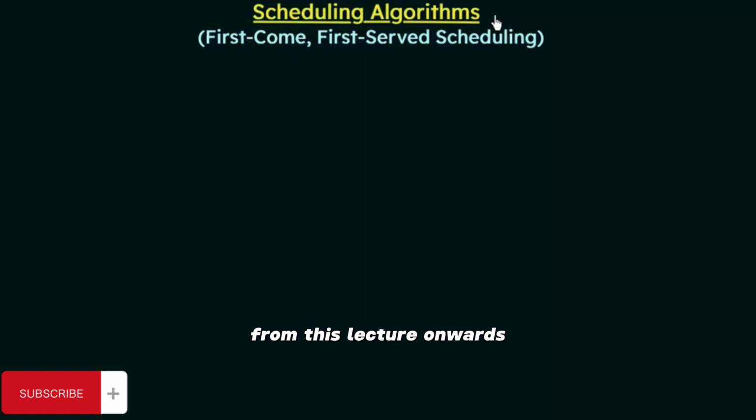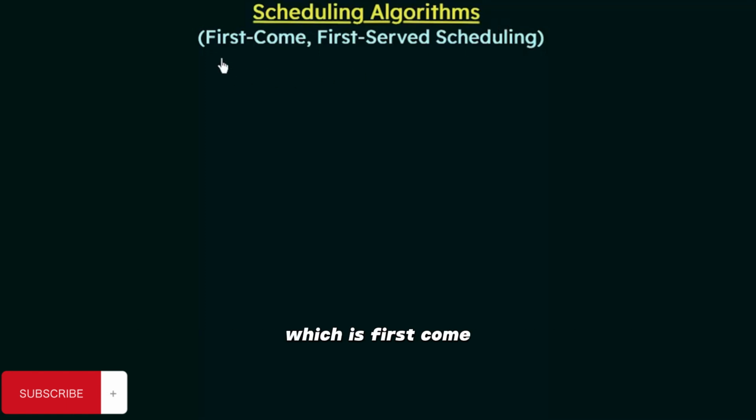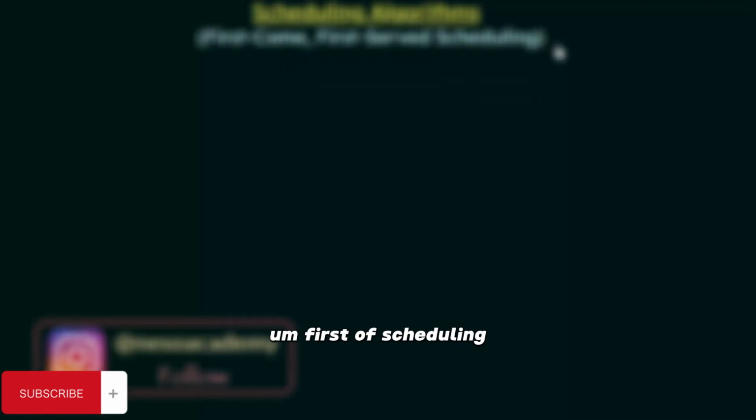From this lecture onwards, we're going to start studying the different scheduling algorithms. So in this lecture, we are going to discuss the first scheduling algorithm, which is first come, first served scheduling. We will see what this scheduling is, how it works, and if this is a good scheduling algorithm.